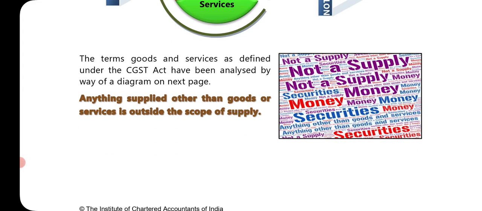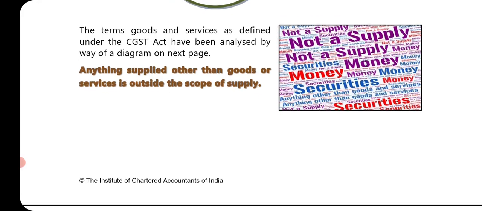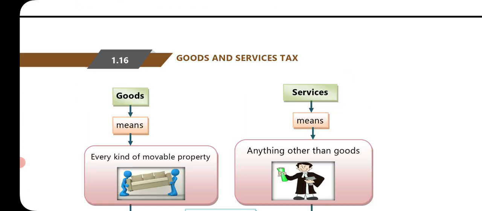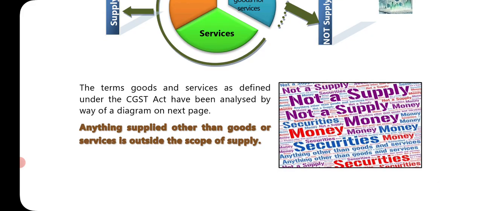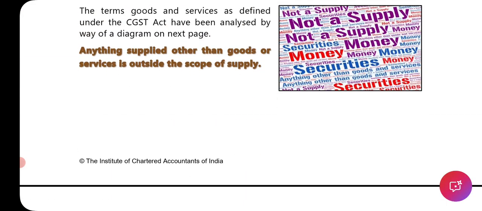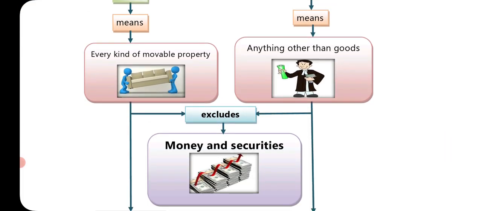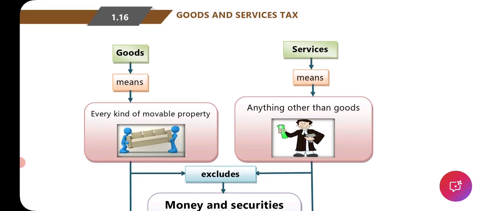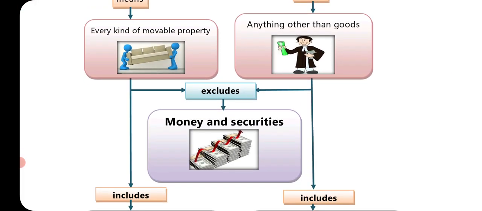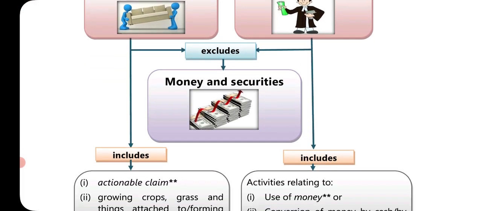We'll check. The terms goods and service as defined under the CGST Act have been analyzed by way of a diagram on the next page. Anything supplied other than goods or service is outside the scope of supply. So anything other than goods is outside the scope of supply. If money and securities are not considered as goods or not considered as a supply, then they should be kept outside. Goods means every kind of movable property. Service means anything other than goods, but it excludes money and security.